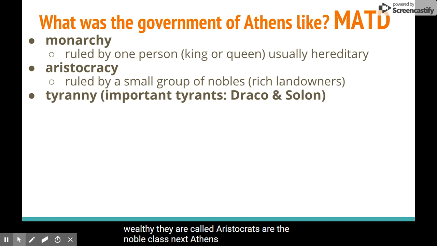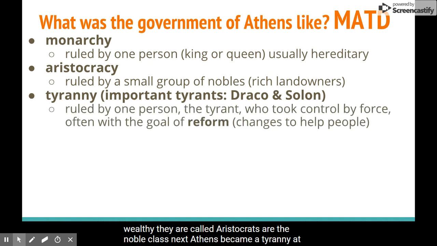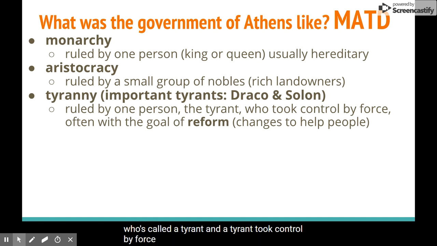Next, Athens became a tyranny. A tyranny is a government ruled by one person who is called a tyrant. And a tyrant took control by force, often with the goal of reform. So, reform meaning changes to help the people. And there were two important tyrants that ruled in Athens. The first being Draco, who ruled very strictly.